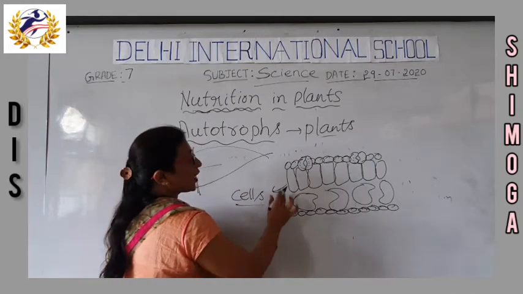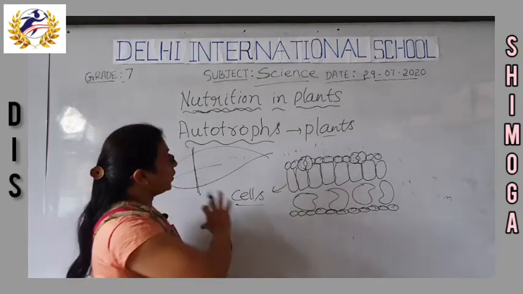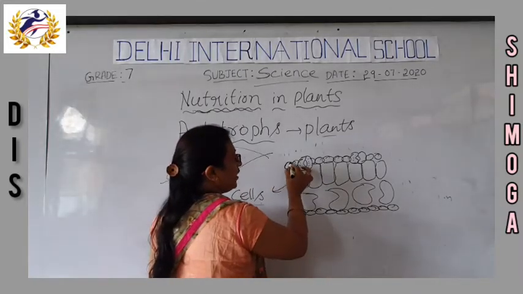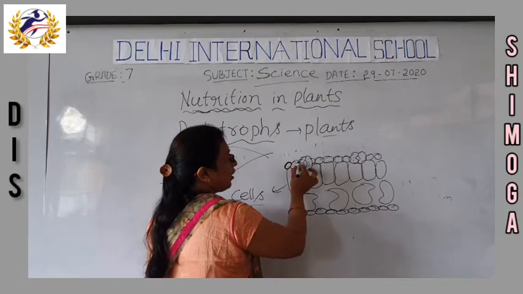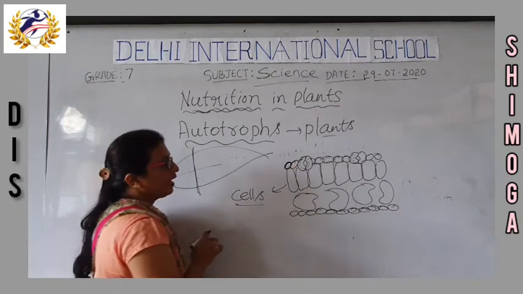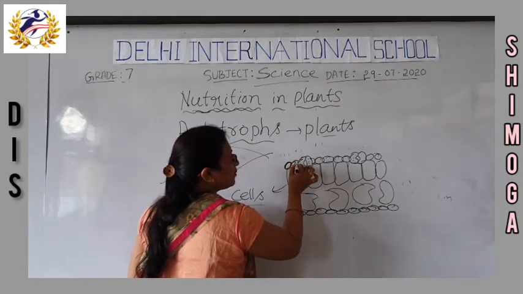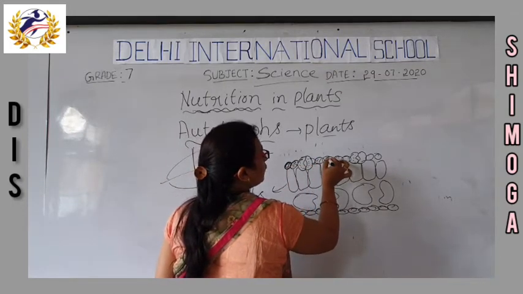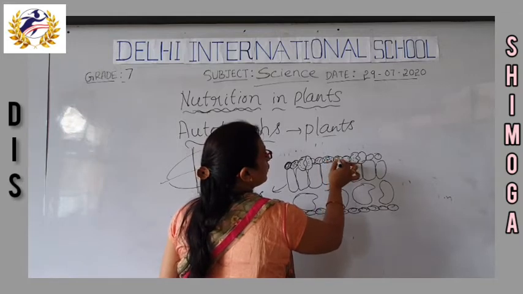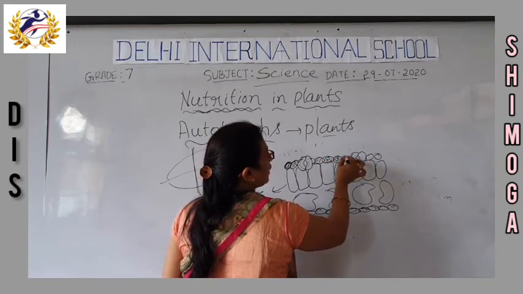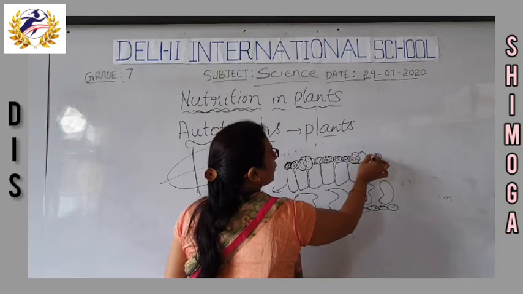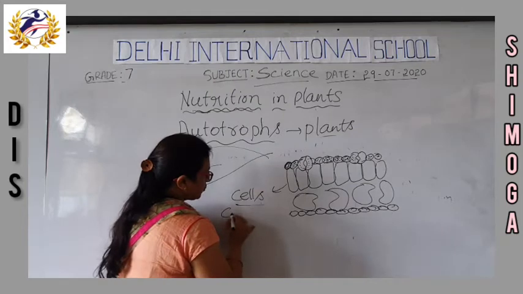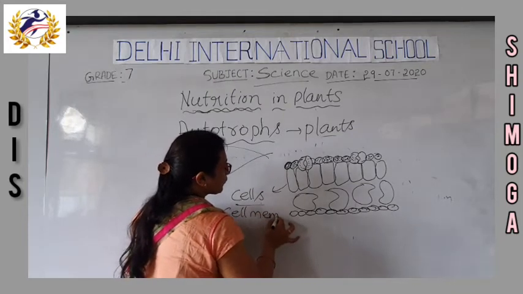The structural and functional unit of all living organisms is called the cell. It contains the cell wall and cell membrane, and within that the cytoplasm, the liquid part, which contains the cell organelles.